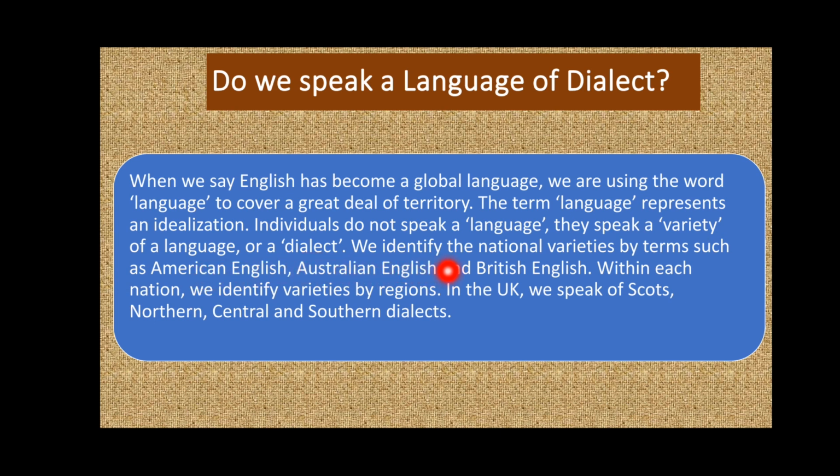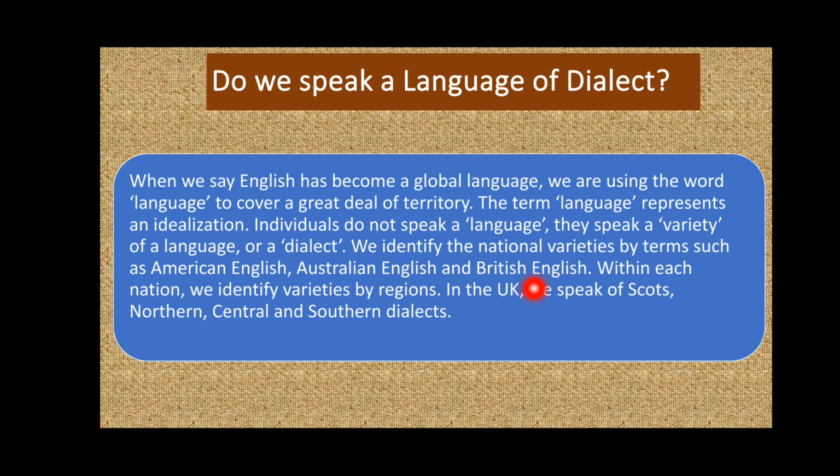We identify the national variety by terms such as American English, Australian English, British English, New Zealand English, and Canadian English. These would be the varieties of the English language. If we talk about the Urdu language, there are also varieties of Urdu which are spoken in different parts of Pakistan as well as in the world.